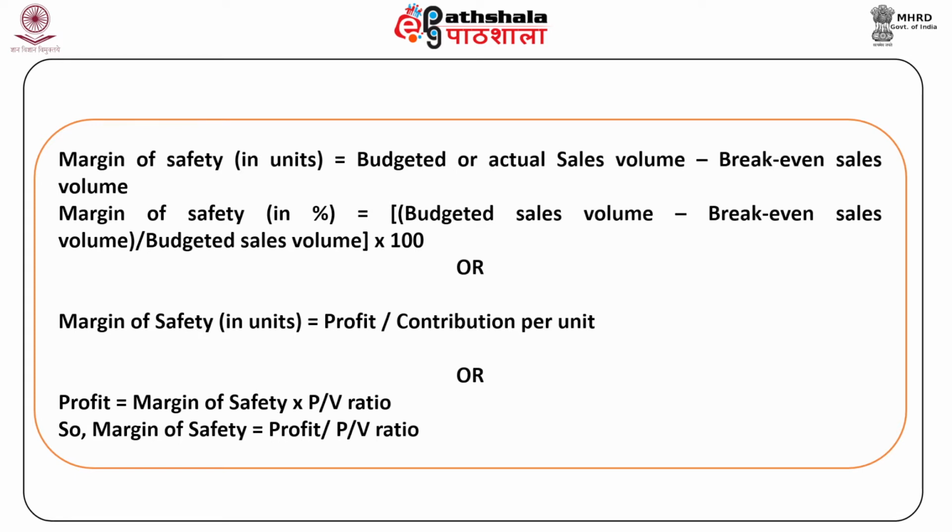Margin of safety is also directly related to profit. Hence, profit is equal to margin of safety multiplied by PV ratio. So, margin of safety is equal to profit divided by PV ratio.